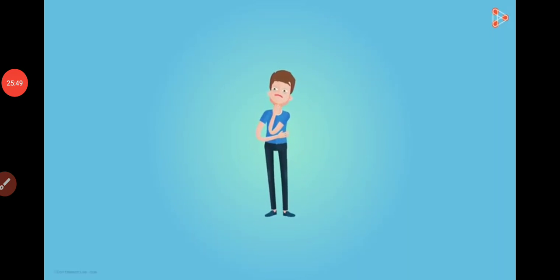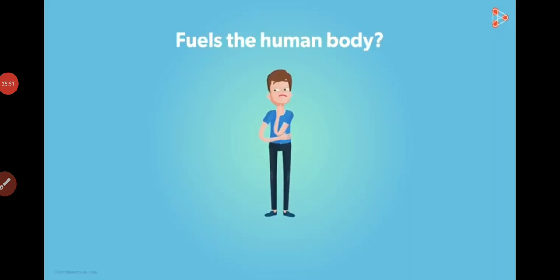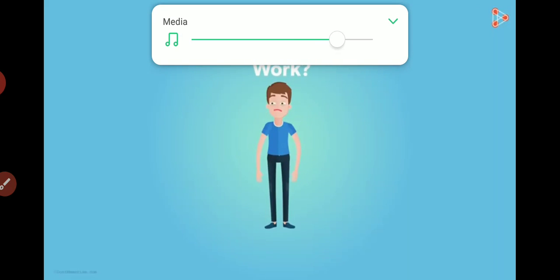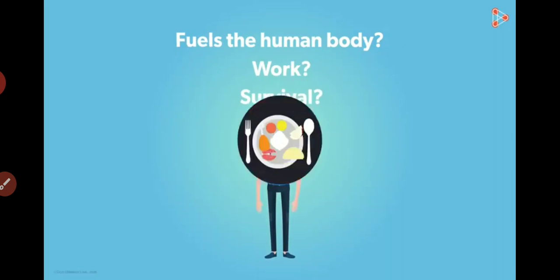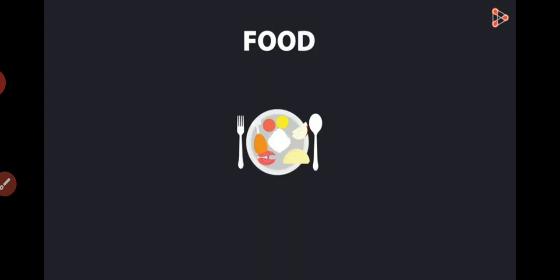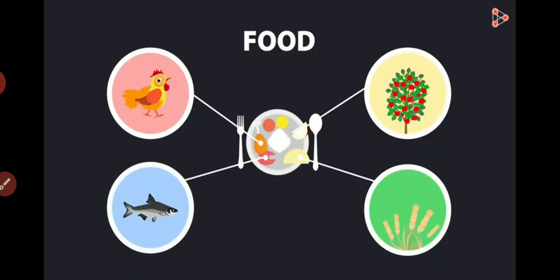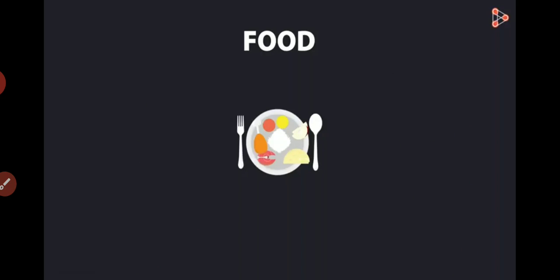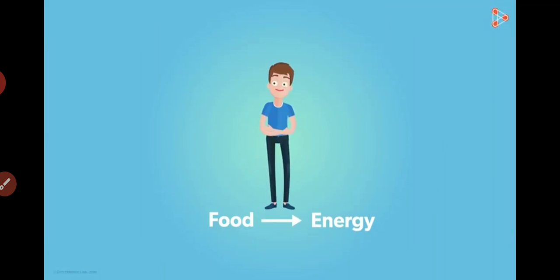What is the one thing that fuels the human body? What is that one thing we work for? What is that thing living organisms cannot survive without? Yes, it's food. And where do you think we get food from? Plants and animals? Yes, both these provide us with food, and food in turn gives us energy.